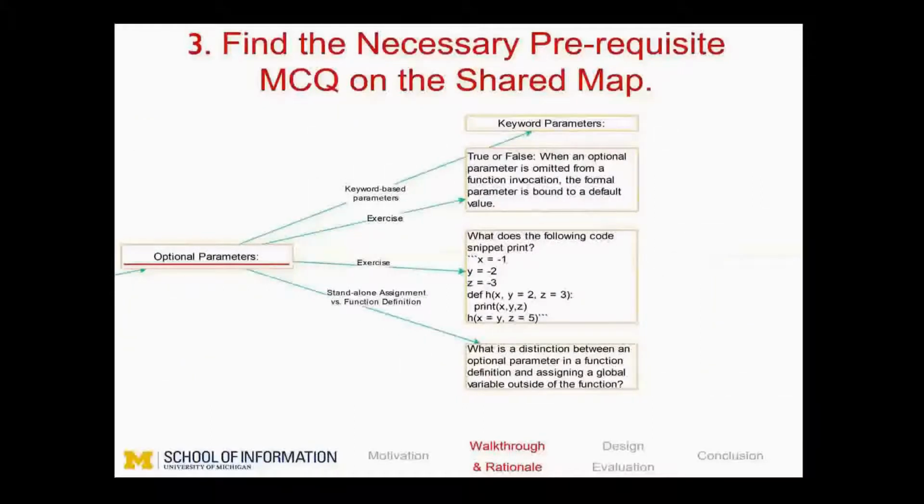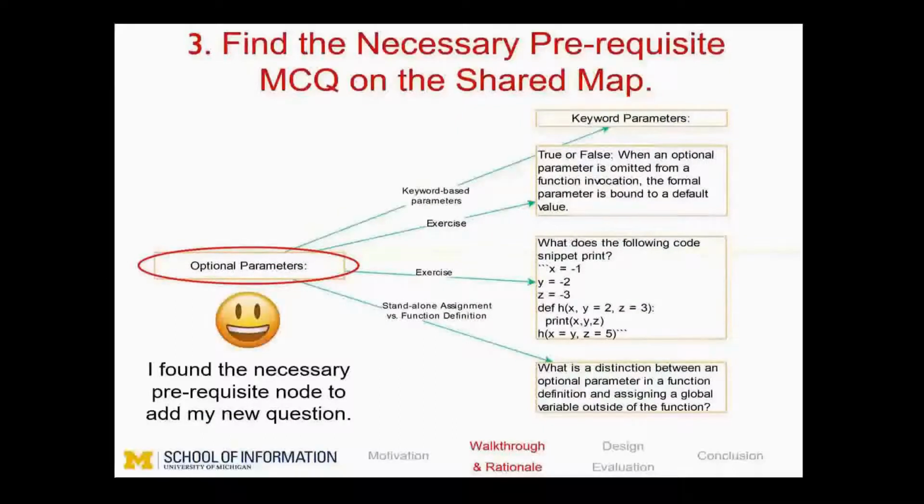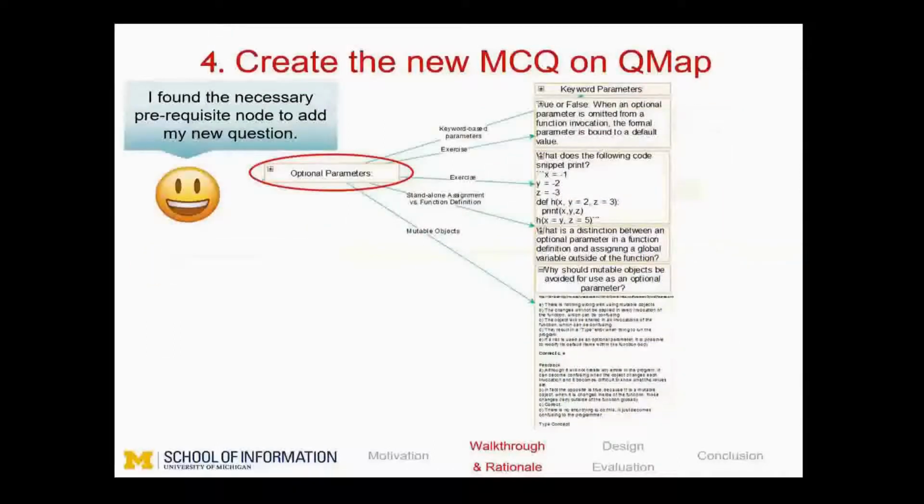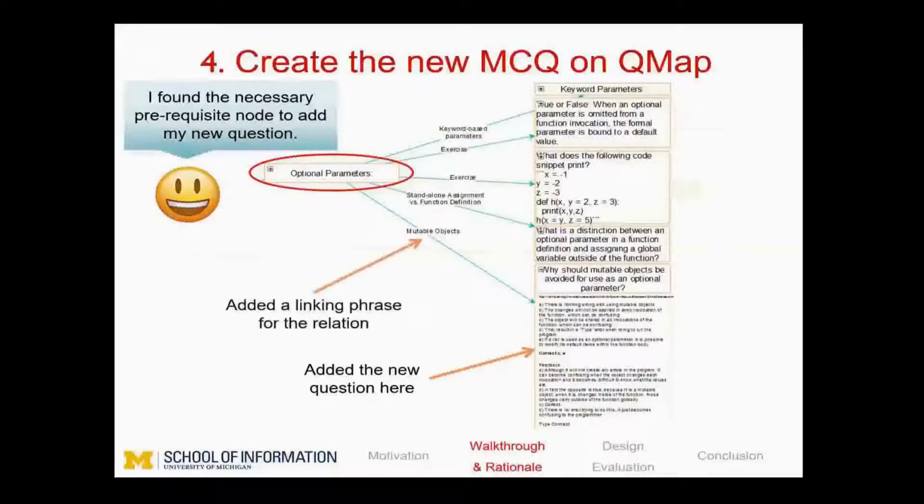After finding this question, the student creates their new question as a child node under it to inform other students that they should learn it first to be able to learn the new question, and about where the question is located and what to learn first before it. And they relate these 2 questions using a linking phrase to explain the relationship.